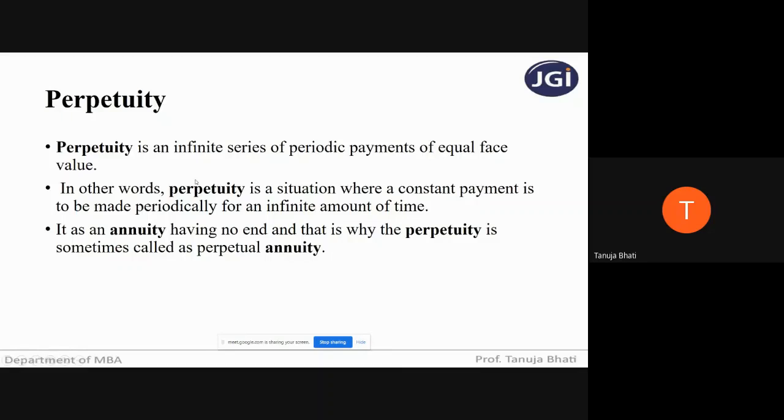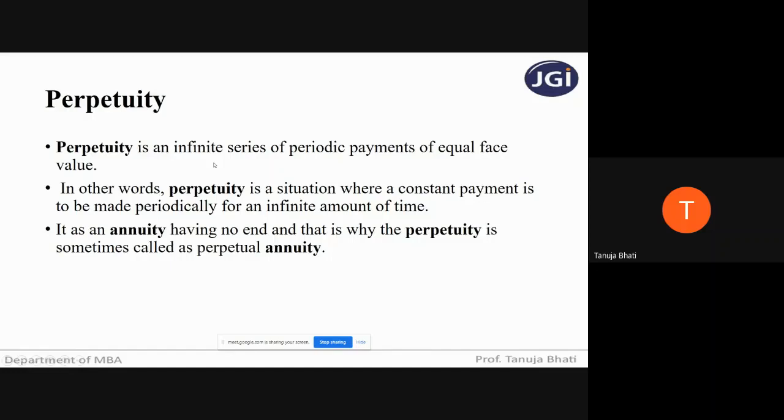Students, in annuity, what did we see? We saw that it is a series of equal cash inflows or outflows for a specified period of time, where we knew that we would receive it only for n number of years. But in the case of perpetuity, it is infinite.